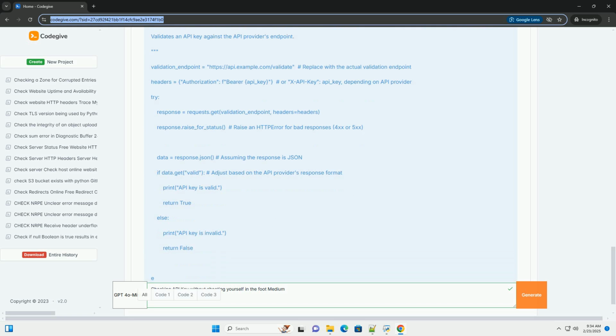Secure API key validation techniques with code examples in Python. Now, let's explore secure ways to validate API keys, focusing on best practices for Python development. 1. Environment variables and secure configuration management. Instead of hardcoding, store API keys in environment variables. This separates the configuration from the code, making it easier to manage and update secrets without modifying the application.